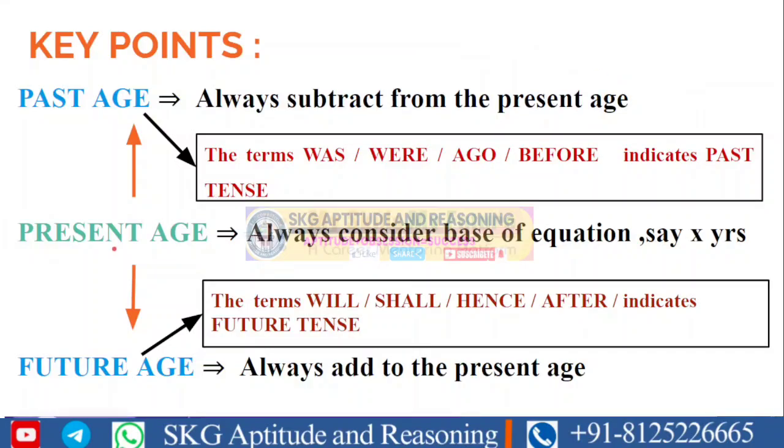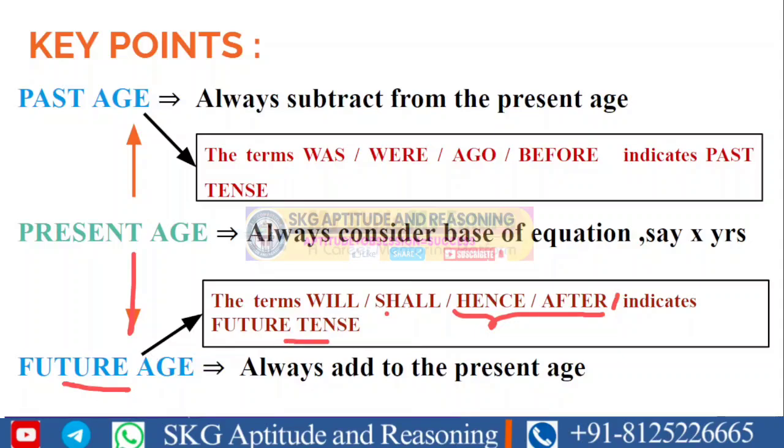And next, sometimes they will also mention the future age. But as with past age, the problems will not directly mention the future age. Instead, the majority of questions will use terms like hence and after. Try to remember that these terms indicate the future tense.